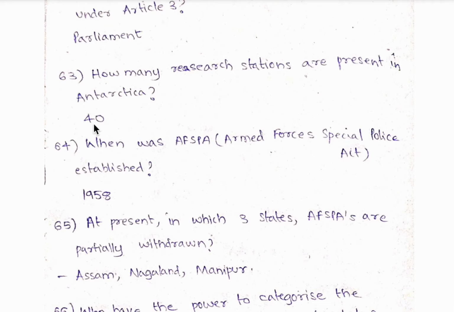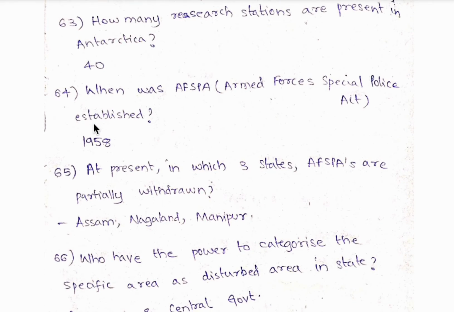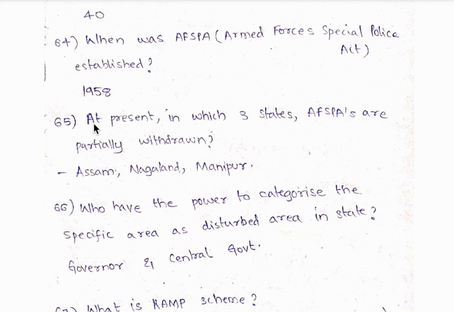63rd question, how many research stations are present in Antarctica? In total there are 40 research stations. From India there are 2 research stations, Maitri and Bharati. 64th question, when was AFSPA, that is the Armed Forces Special Powers Act, established? It was established in the year 1958.